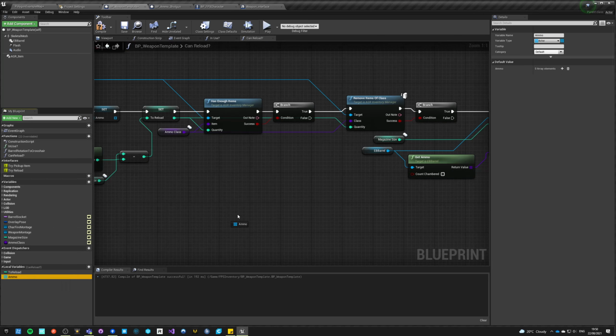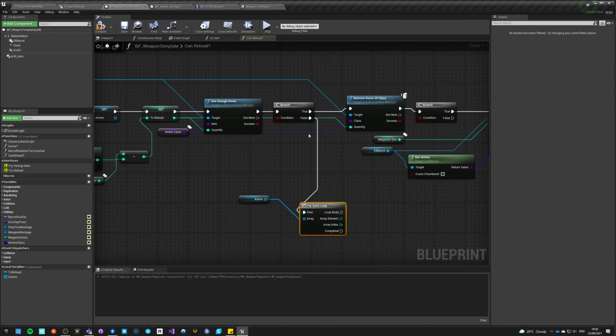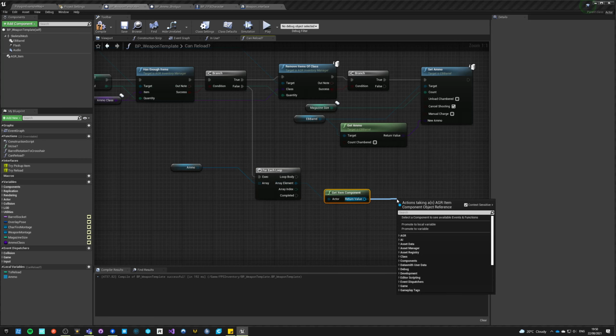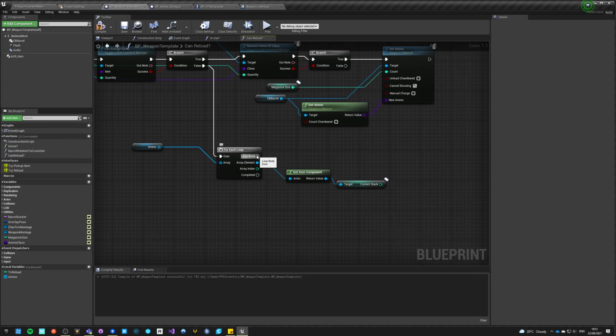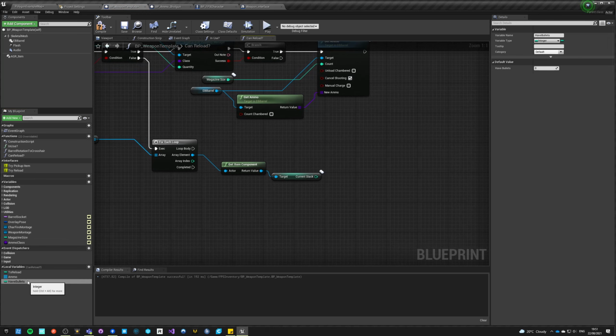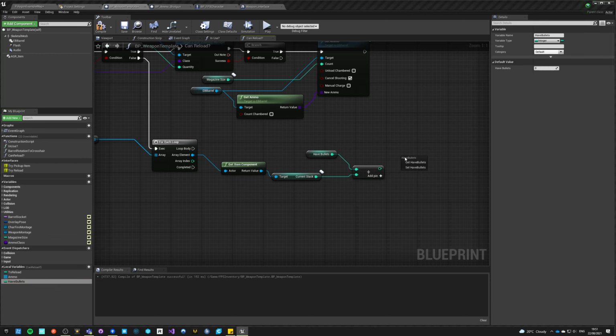And now we can say ammo, for each loop, get item, get current stack. So we know we will not make a full reload because we don't have enough ammo. So we're just going to go through all of them and have bullets, which is going to do this. And this is just 0 by default, so we're just going to get it, add this current stack and set it.